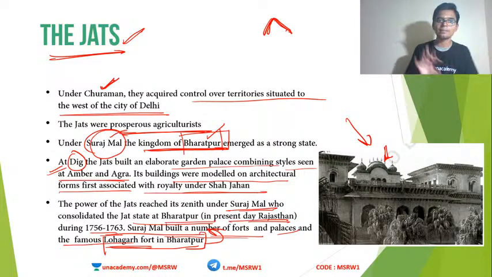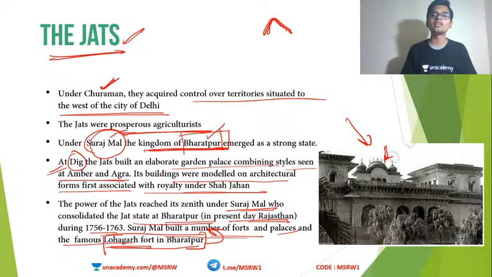So this is a basic overview of the Jats. We will look into the Jat rebellion and all in detail in the future classes. But for now we can wind up here. So in this chapter we looked into the disintegration of Mughals and the springing up of local kingdoms here and there. We studied the three kinds of kingdoms that sprang up, and finally we went through Oudh, Bengal, and Hyderabad. Then we saw these Marathas, Jats, and so on.